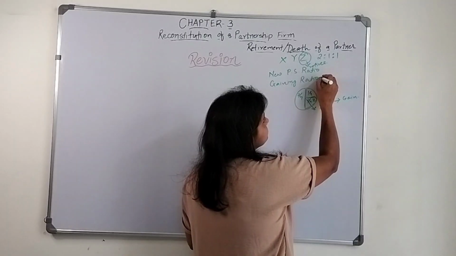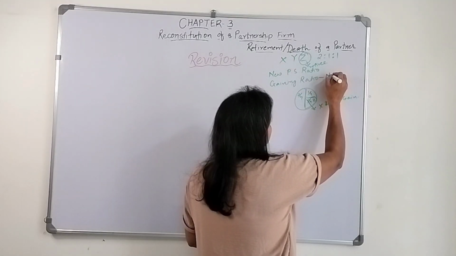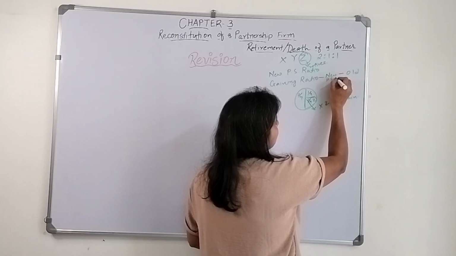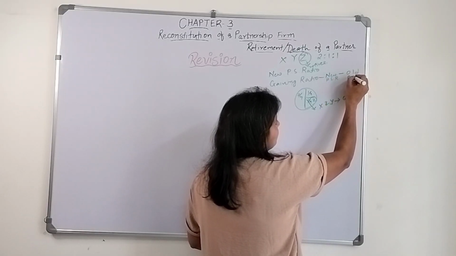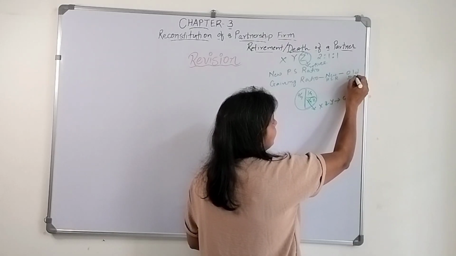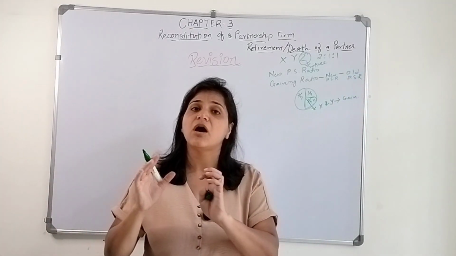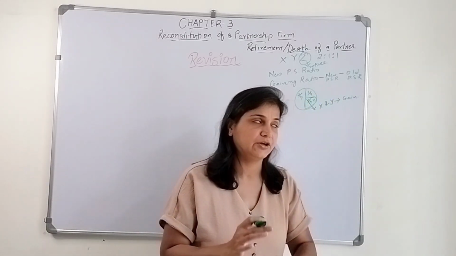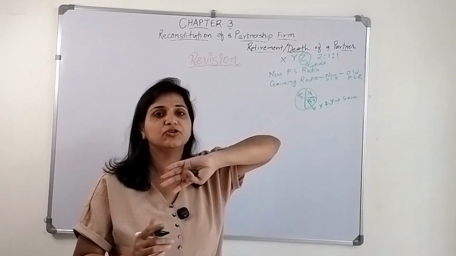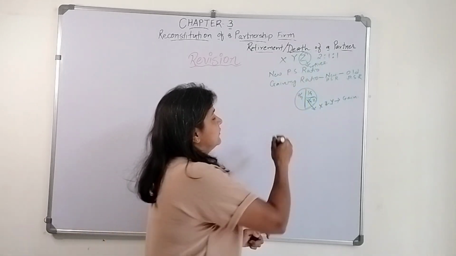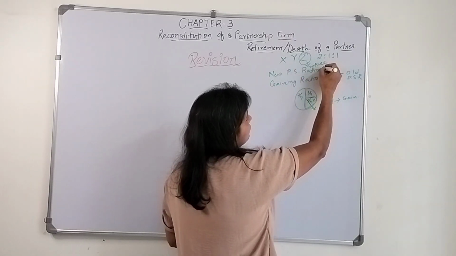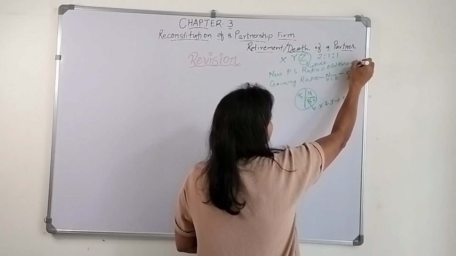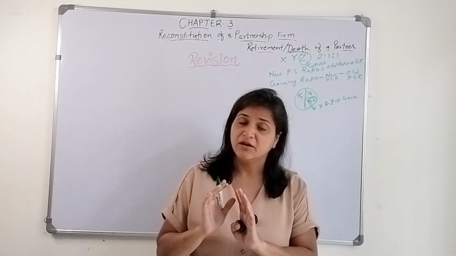Now how will we determine the gaining ratio? Gaining ratio means new profit sharing ratio minus old profit sharing ratio. When we deduct the old profit sharing ratio from the new profit sharing ratio, we will get the gaining ratio, how much they are gaining from the retirement of a particular partner. Moreover, how will we determine the new profit sharing ratio? Reverse it. New profit sharing ratio is old profit sharing ratio plus gaining ratio.